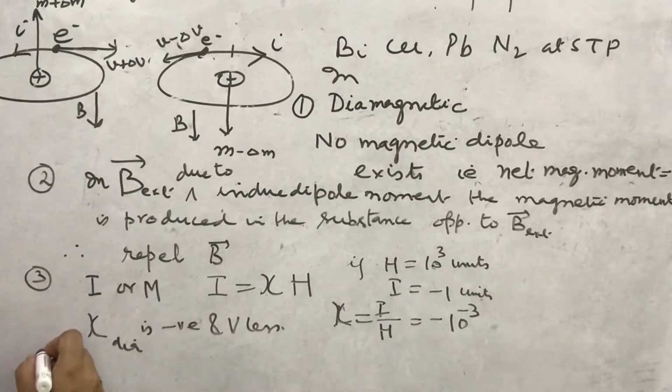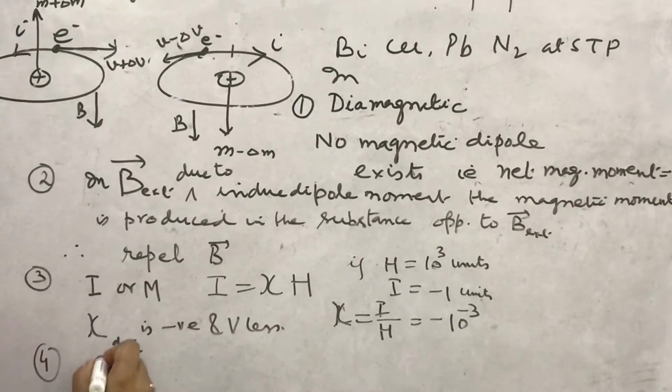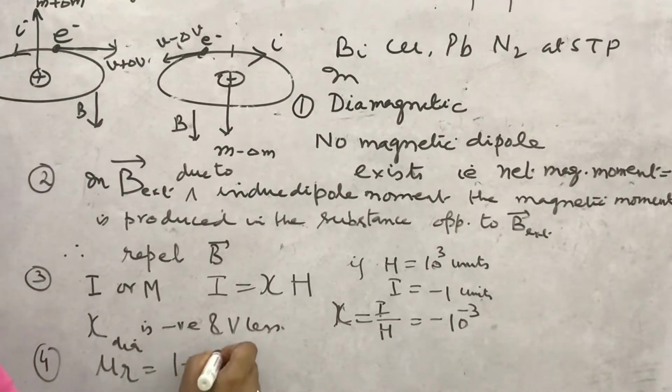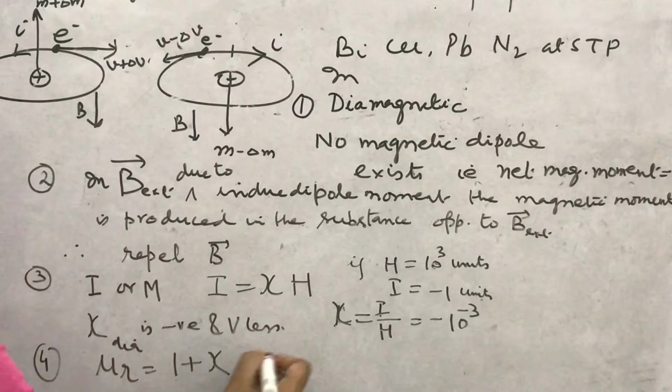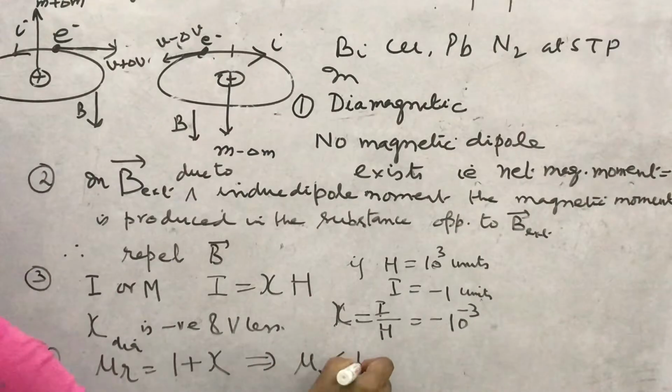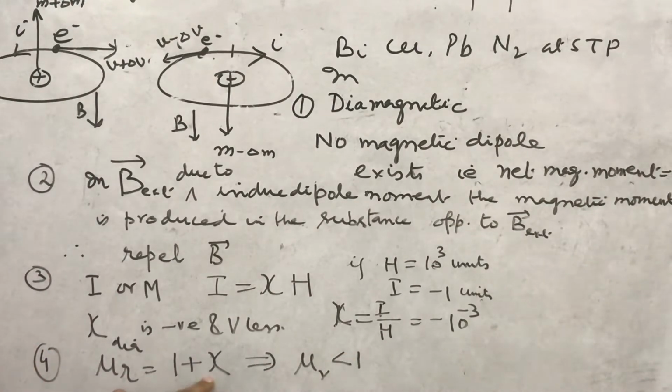Other relation we have read earlier that the relative permeability is given by this relation, mu r relative permeability, this 1 plus psi. So, you can also guess here that this relative permeability will be less because psi is negative and very less in amount. So, this 1 minus will be there, so it will be less than 1.